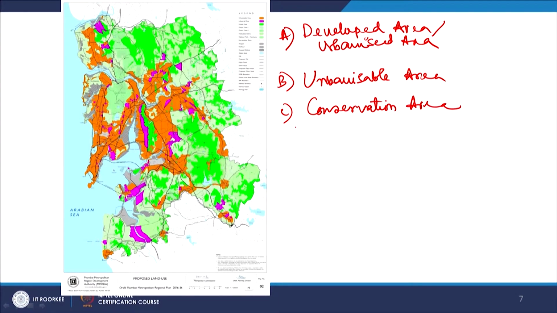So, here these are the existing developed area, and apart from that they have mentioned various urbanizable area, future industrial area, so many areas they have indicated. So, apart from that there are conservation areas like this, which need to be conserved and not to be urbanized.